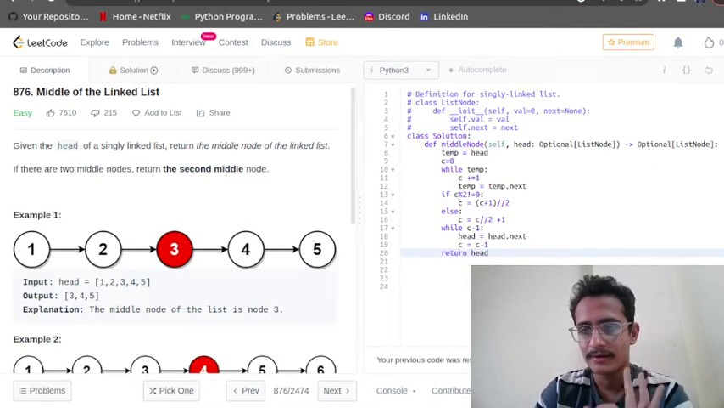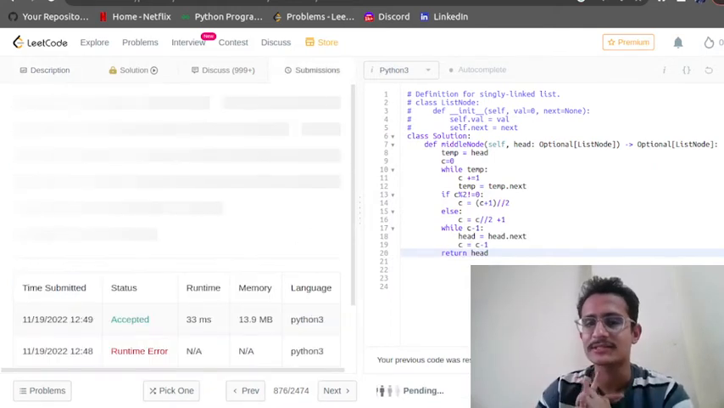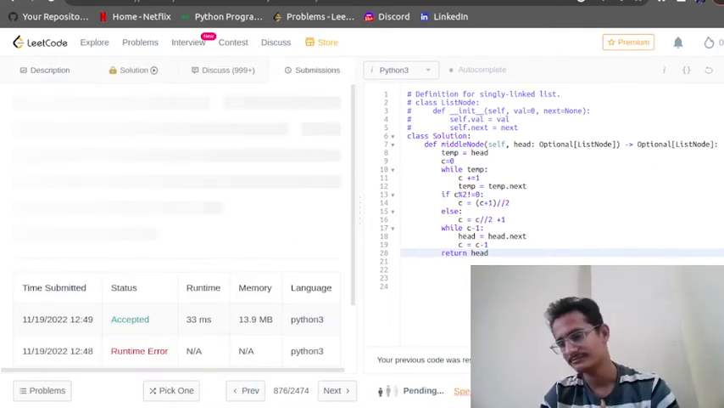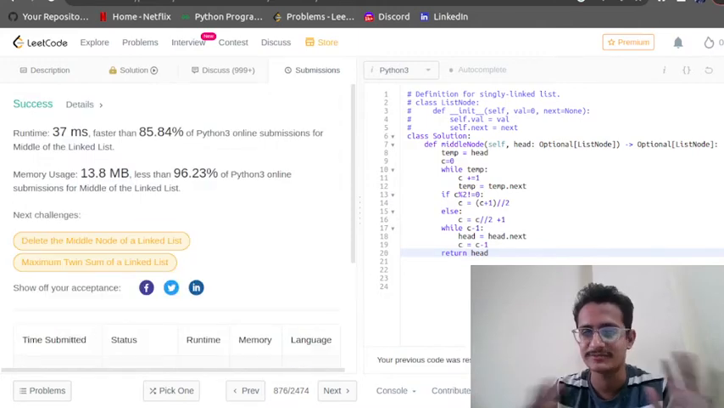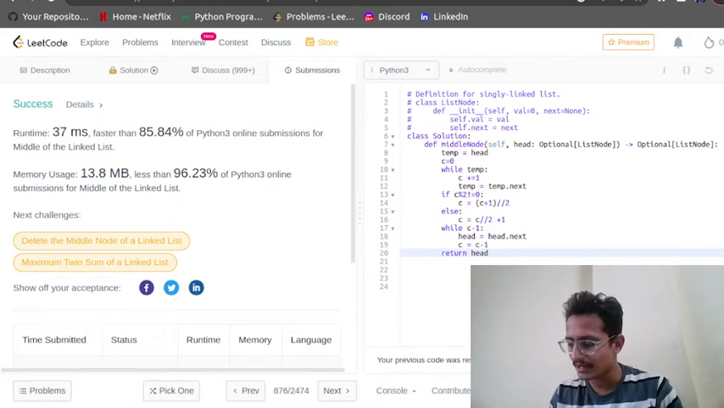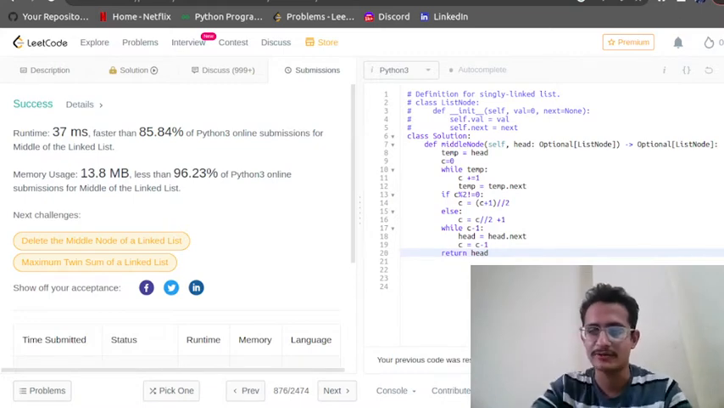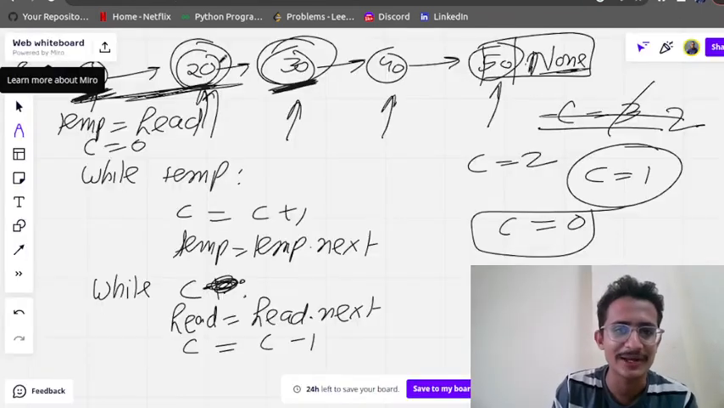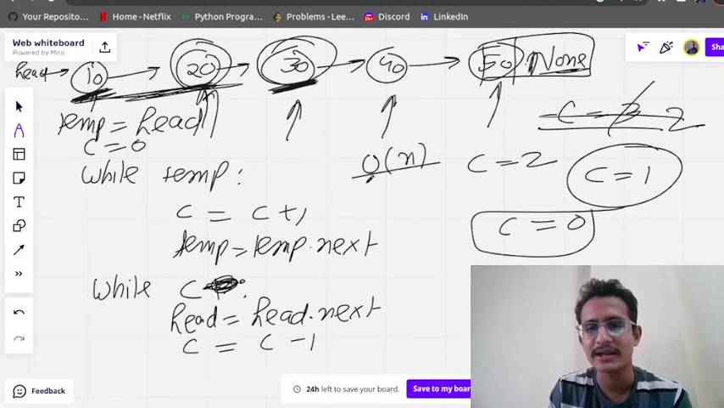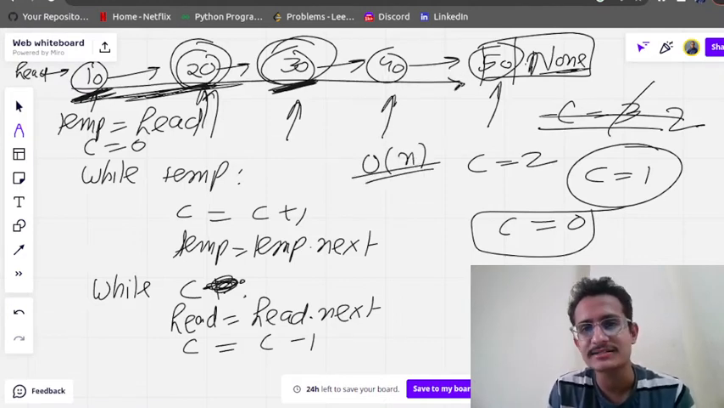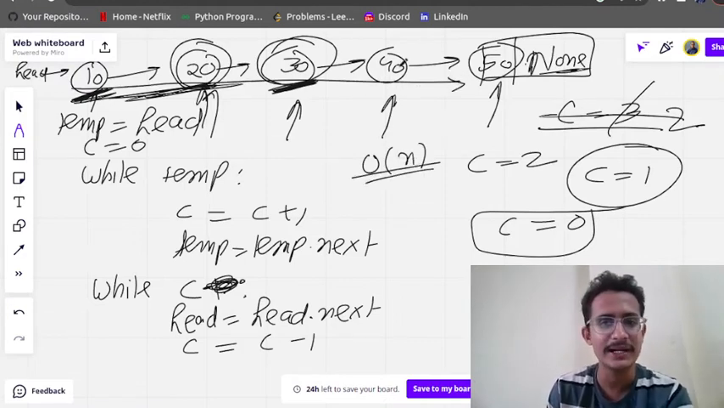But if you submit this solution, I think it will give a time error. It's working fine, so it's the correct approach. Here what we have done is order of n. Sorry, I started writing in my notebook. It is order of n because we are traversing the linked list completely.